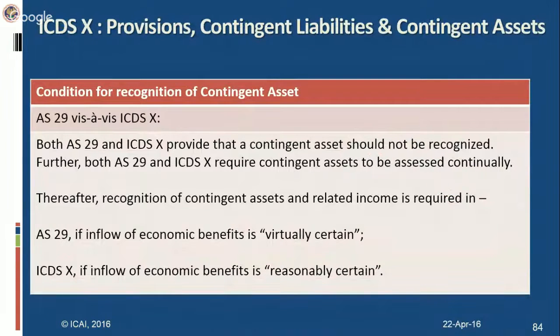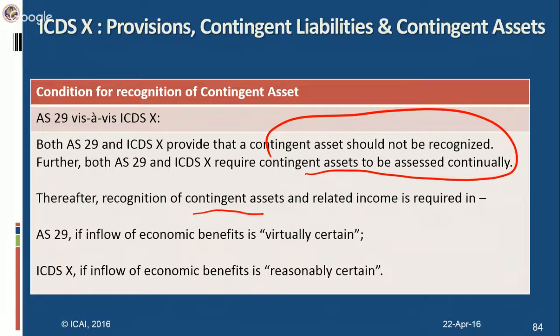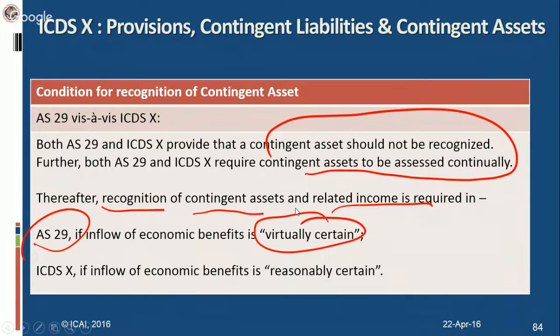Condition for recognition of contingent assets. Both AS 29 and ICDS 10 provide that contingent assets should not be recognized. Further, both AS 29 and ICDS 10 require contingent assets to be assessed continually. Thereafter, contingent assets and related income has to be recognized in AS 29 if the inflow of economic benefits is virtually certain, and in ICDS 10 if the inflow of economic benefits is reasonably certain.